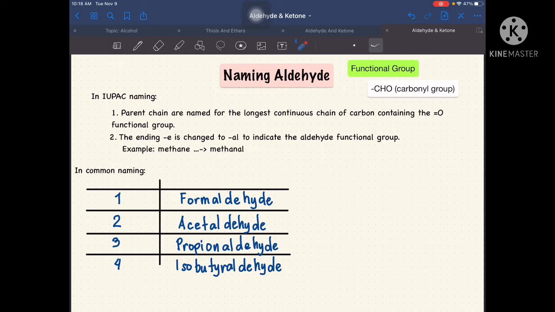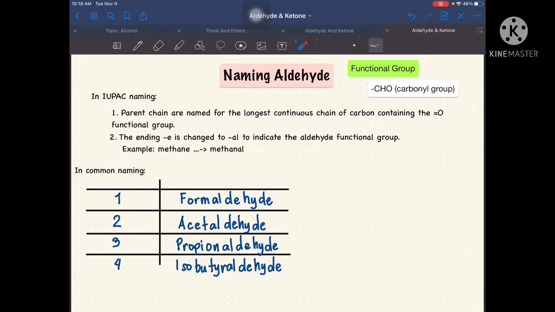So the parent chain are named for the longest continuous chain containing our functional group na merong oxygen, and then its ending E will be changed to Al. So, ibig sabihin, kapag meron tayong methane, yung magiging IUPAC name nito is methanal. So, ganyan lang siya. Cancel the E, then change to Al, so we have methanal.